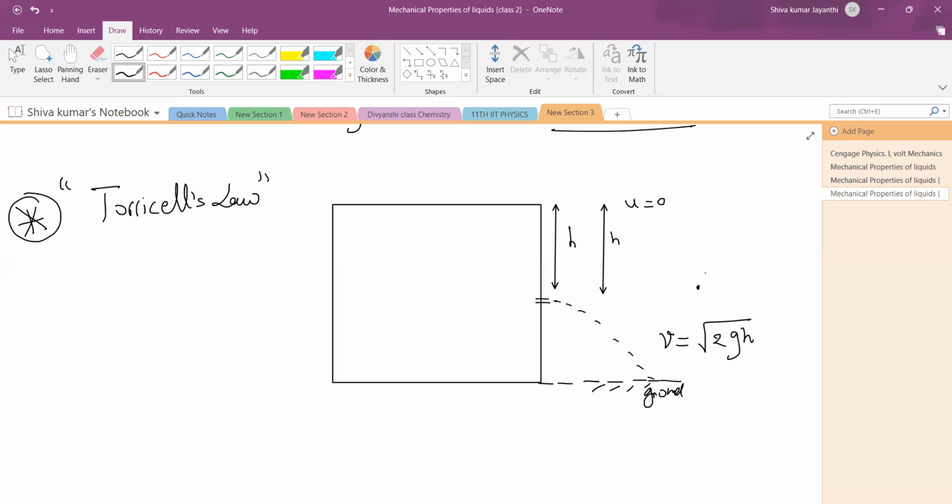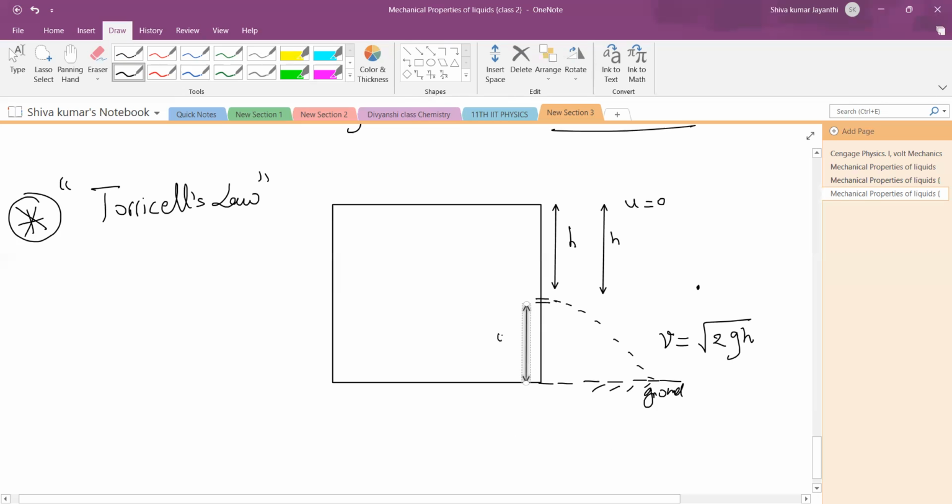It's not like a freely falling body directly. The depth is important. It is the depth of the hole from the free surface that is important. It is not the height of the hole. But for a freely falling body, it is the height that is important, to get the velocity v equal to root 2gh. Children, both of you try to understand. This should be h. But here, this is actually not h.